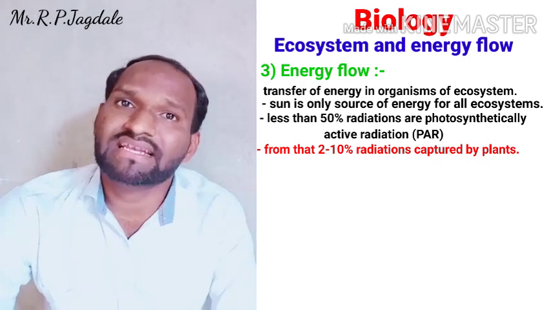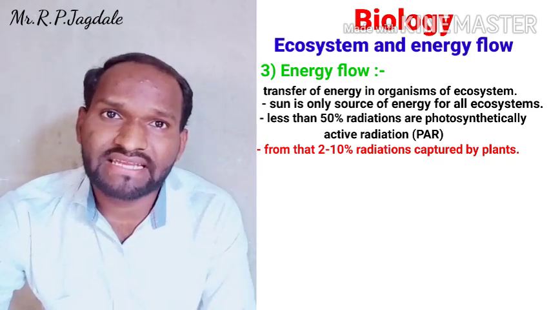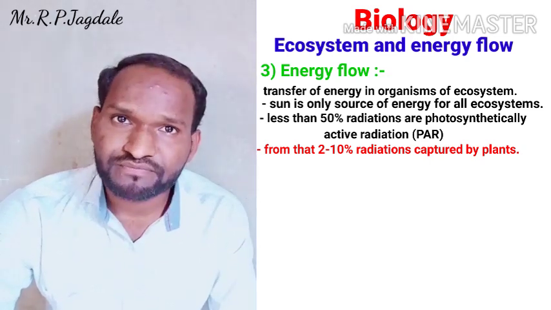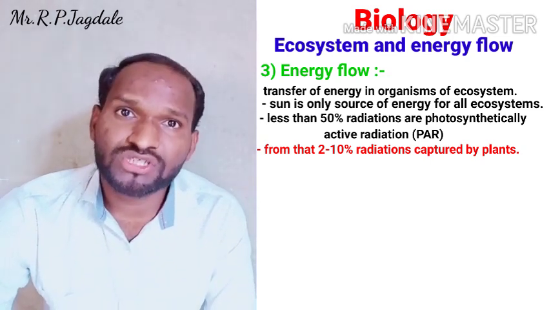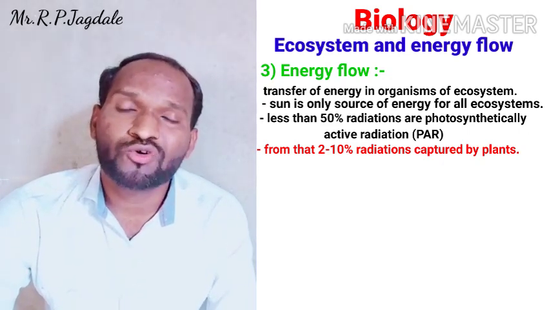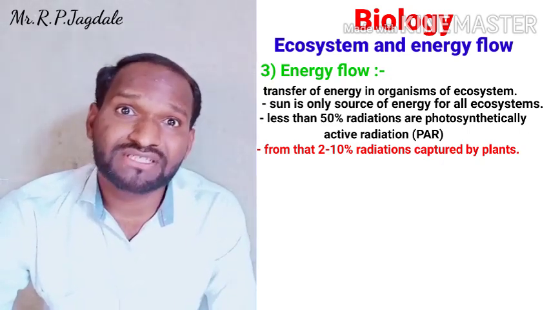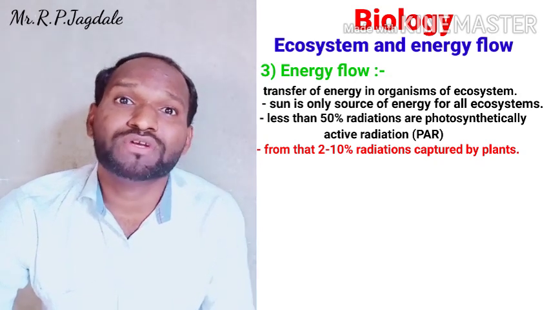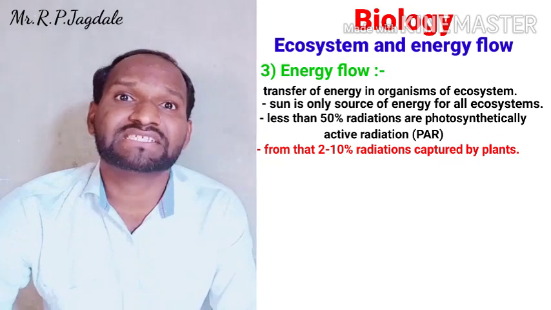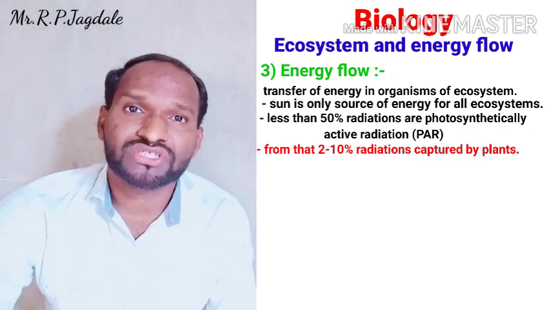And whatever the plants capture, only that energy is transferred into the ecosystem, because only producers can make their own food material. So out of that 100% energy, only 2 to 10% energy is utilized or transferred in the ecosystem.